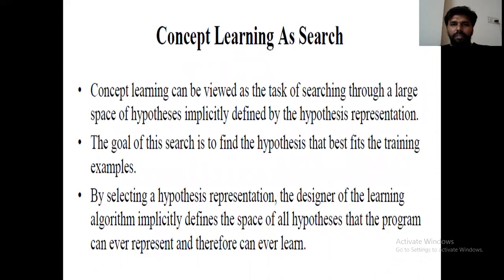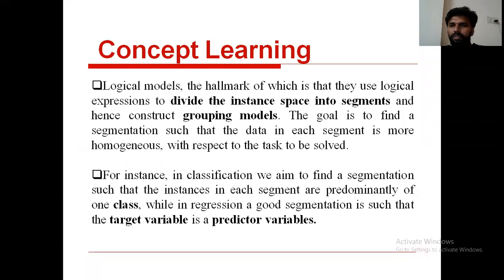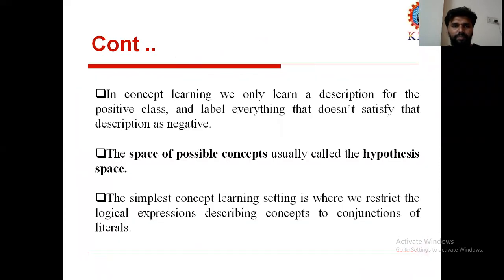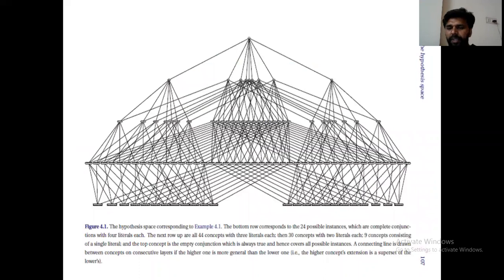Now coming to the, right, observe this statement. What is hypothesis space? Hypothesis space, observe the mouse pointer location. It is a space of possible concepts. How many possible concepts are there? Those many possible concepts are represented as a hypothesis space. Got the point? And the next one is conjunctive concepts. I already explained all these concepts to you. I am just recapping all these concepts for better understanding and remembering purposes.